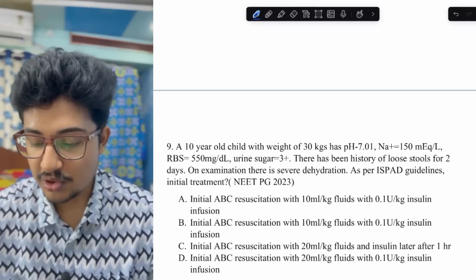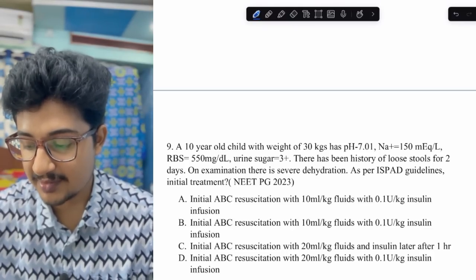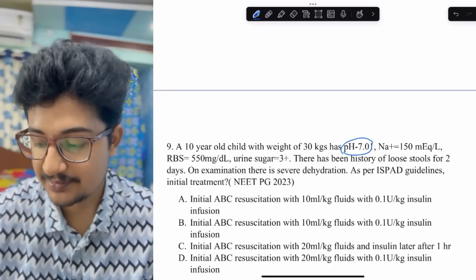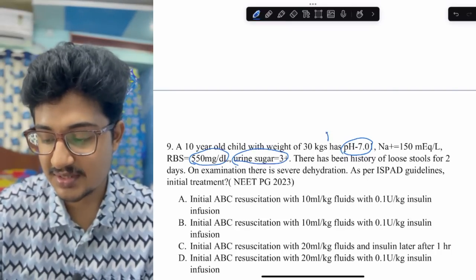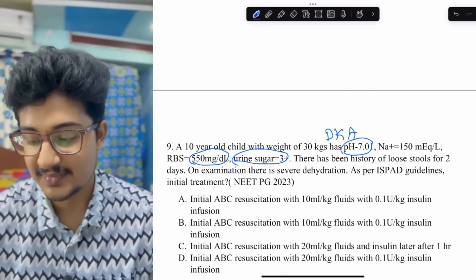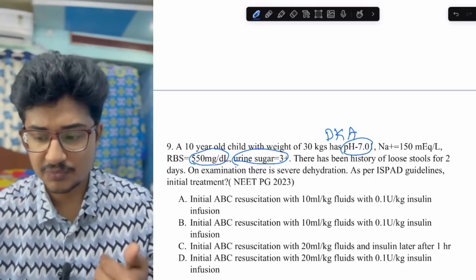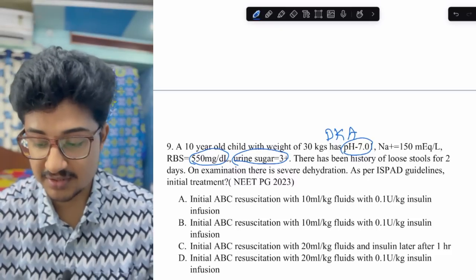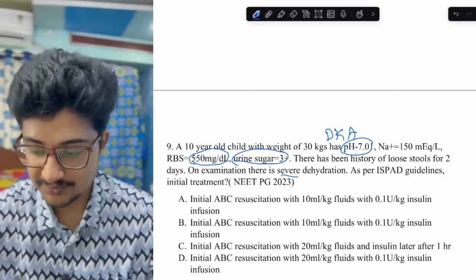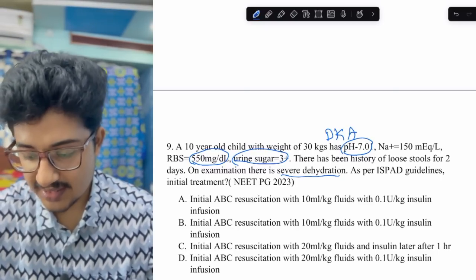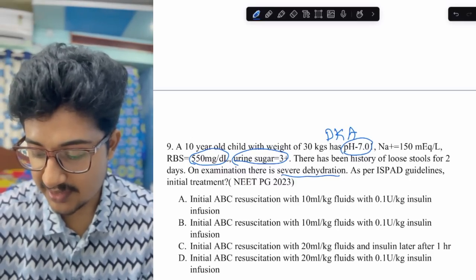A 10-year-old child, this is conceptual also, with weight 30 kgs, pH 7.01, acidosis is there, sodium is raised, RBS is 550, urine sugar 3+. So this is a child with DKA. There has been a history of loose stools for 2 days. Infection is a predisposing factor for DKA, and there is severe dehydration. Criteria, I don't know. How I answered this question, I am telling you. Initial ABC is there everywhere, and this option is wrong. After 1 hour.